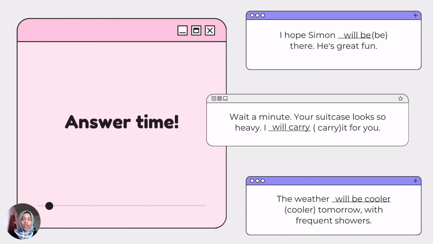Let's look at the answer. I hope Simon will be there. He's great fun. Second question, wait a minute, your suitcase looks heavy. I will carry it for you. The weather will be cooler tomorrow with frequent showers.